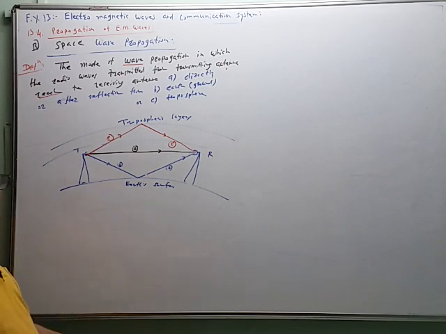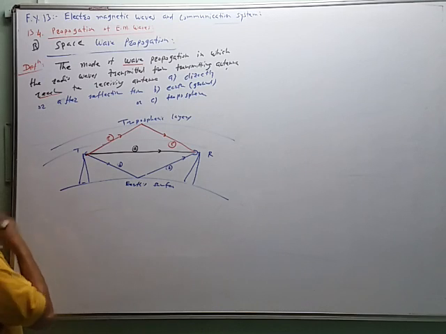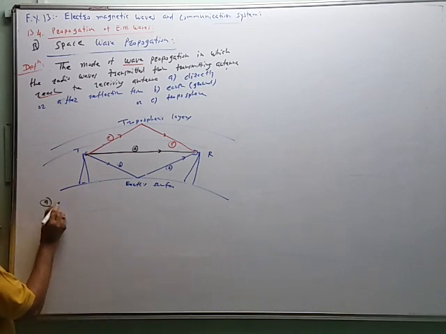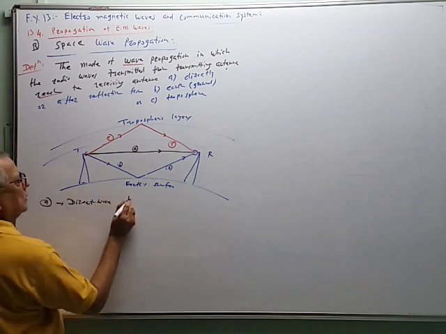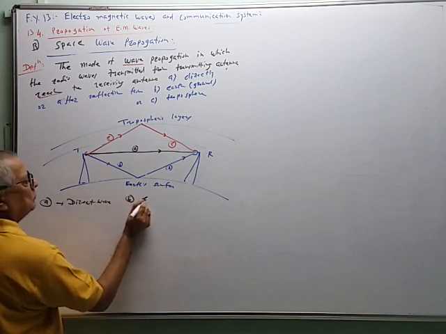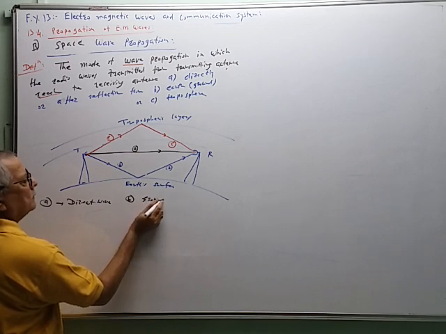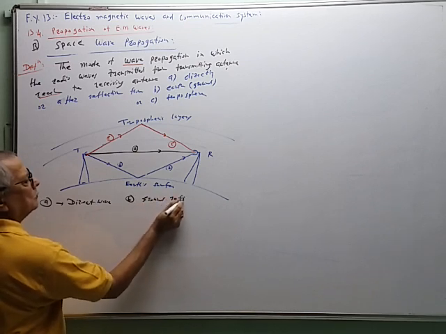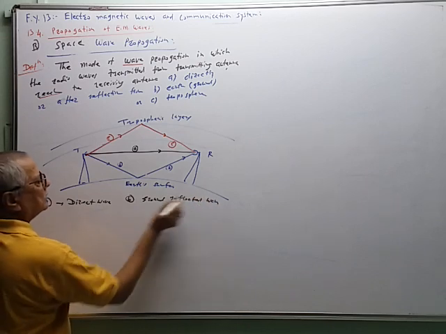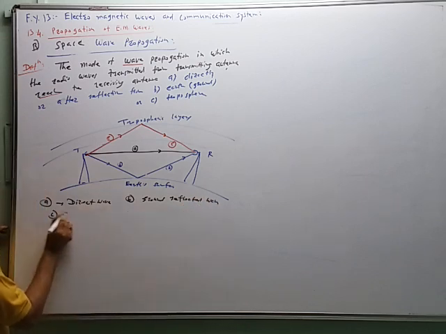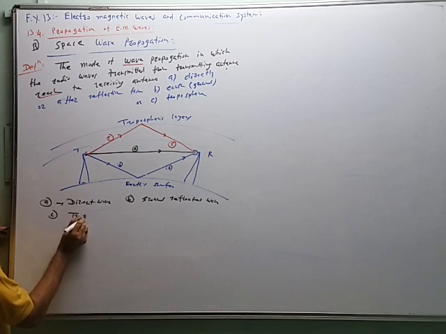So A is a direct wave. B is a ground reflected wave, or it is also called an earth wave. And C is a tropospheric wave.